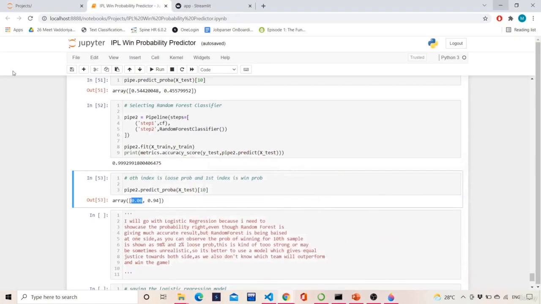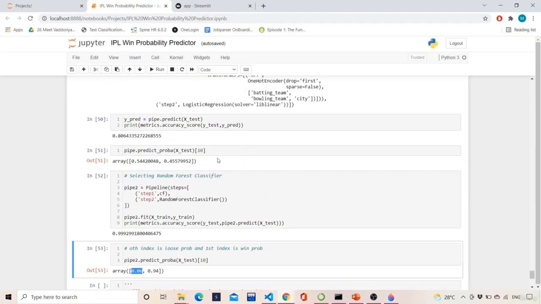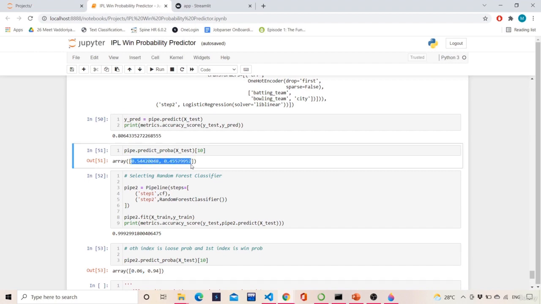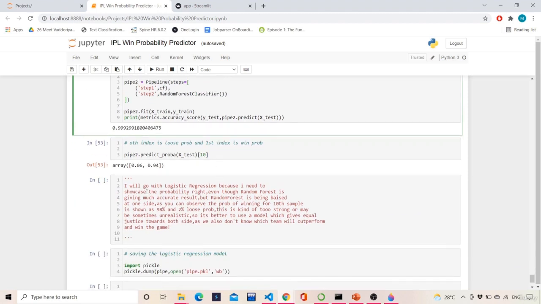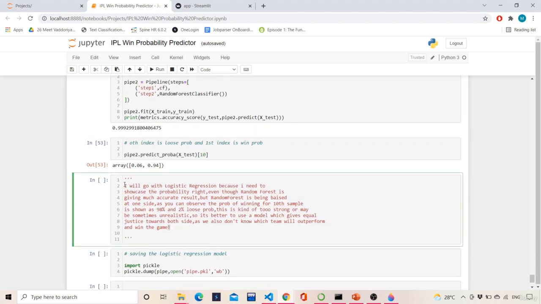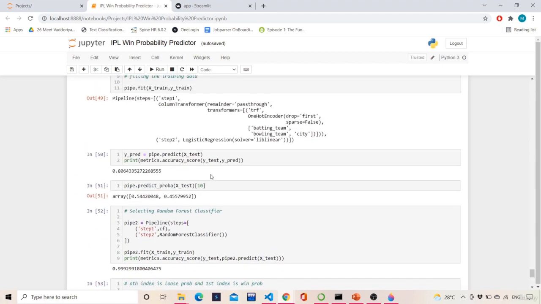So that's the reason I feel logistic regression is giving a good result as compared to random forest classifier in terms of probabilities, not in terms of accuracy. That is what I have written over here. It gives a good result in terms of probability, not in terms of accuracy.